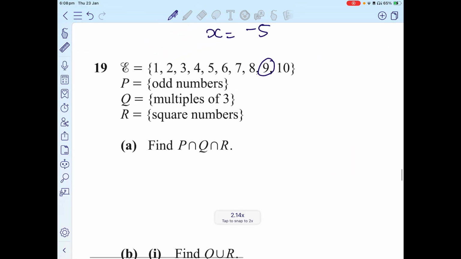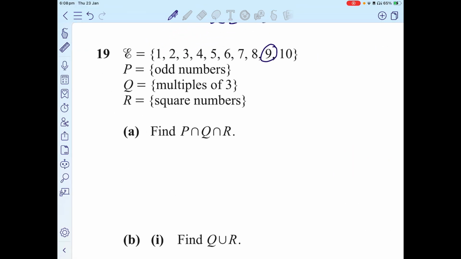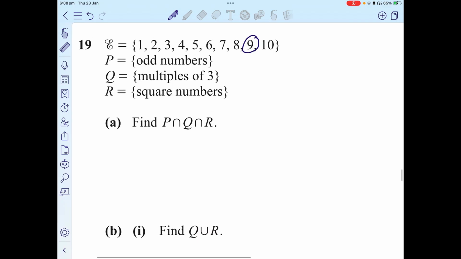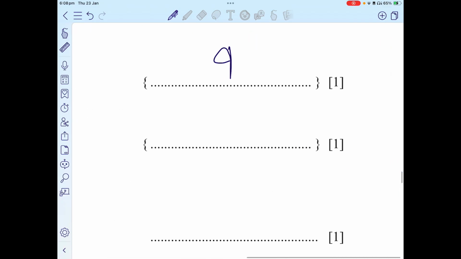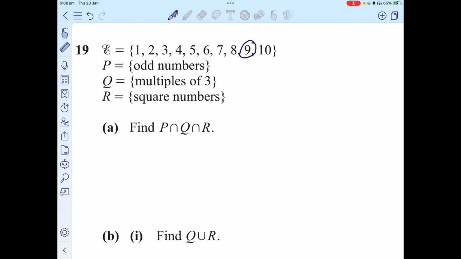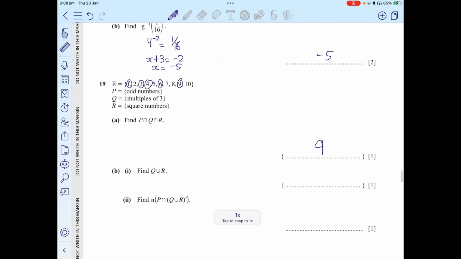Find Q union R. That means multiples of 3 as well as square numbers. Multiples of 3 are 3, 6, 9, I'm going to say. And what about square numbers? Square numbers are 1, 4, 9. So we have got 1, 3, 6, 9, as well as 4. So 1, 3, 4, 6, 9. It is better if you write these in the correct order.